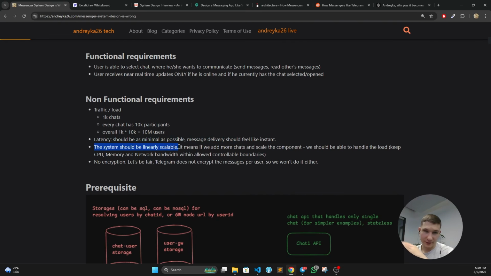The main requirement that is never satisfied by all the solutions I've seen is to be linearly scalable, which means if we double this thing, if we add 1K more chats and we scale our infrastructure twice as much, it will still be able to handle all the load. And one small note, encryption would actually kill everything whatsoever and will make every possible solution not linear.